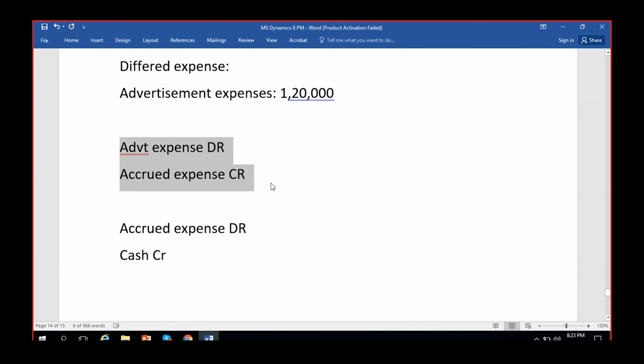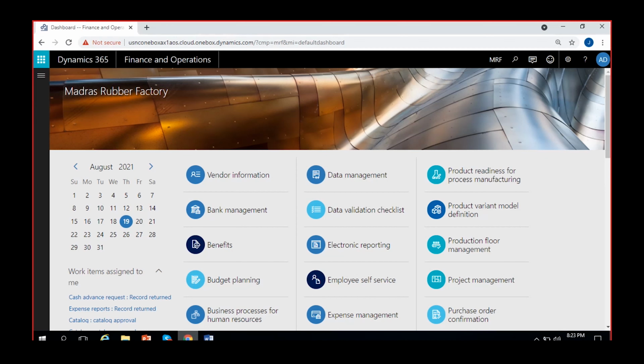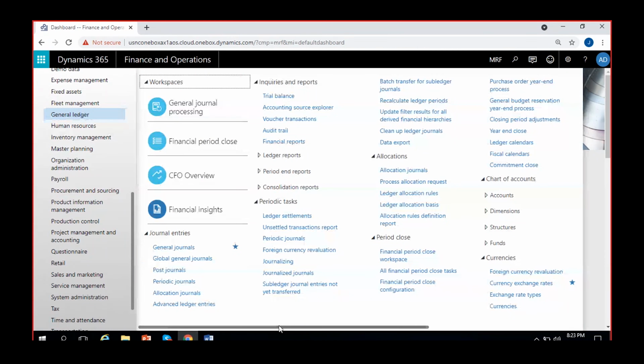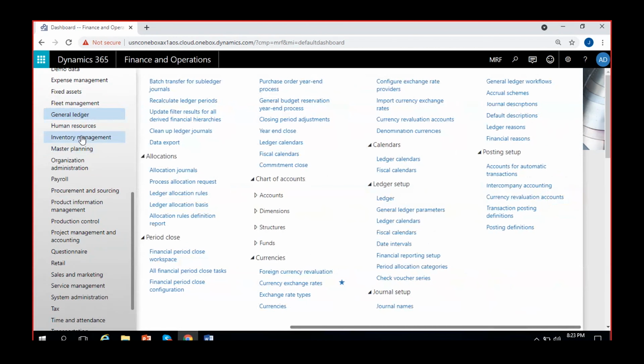So to do this, I'll first show some configuration and I'll show the example. Later we can come back to this point and discuss. Okay. So to configure accruals, we have to go to general ledger. This is a little complex part, try to understand. Okay. In general ledger, under journal setup, I have accrual schemes here. General ledger, journal setup, accrual schemes.